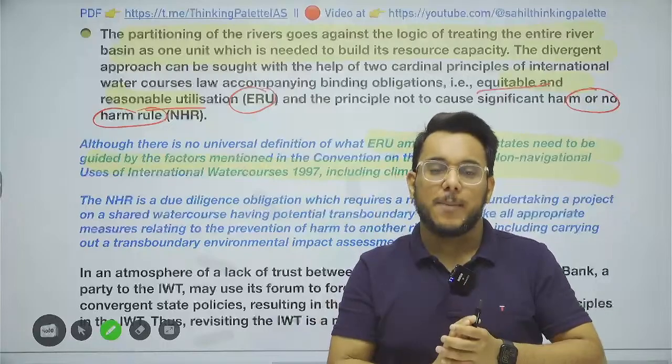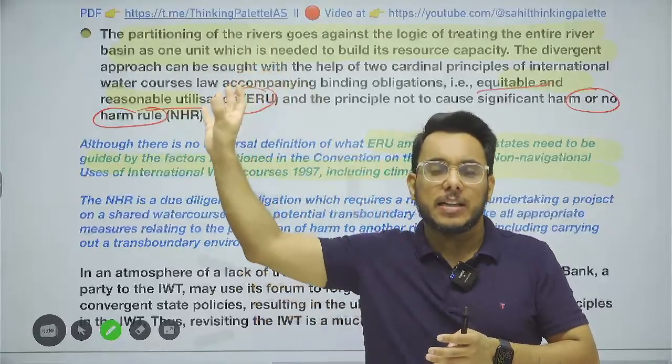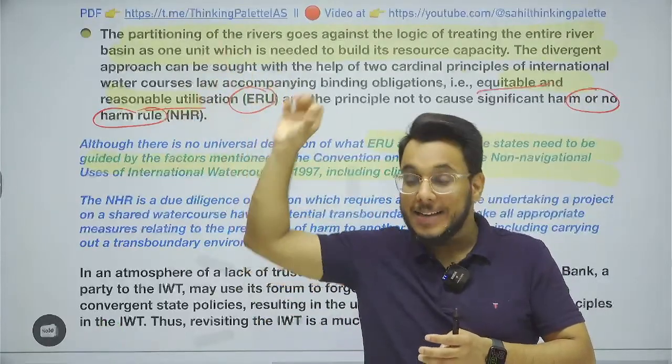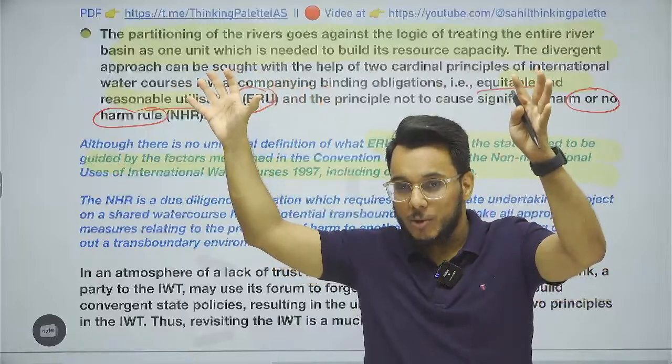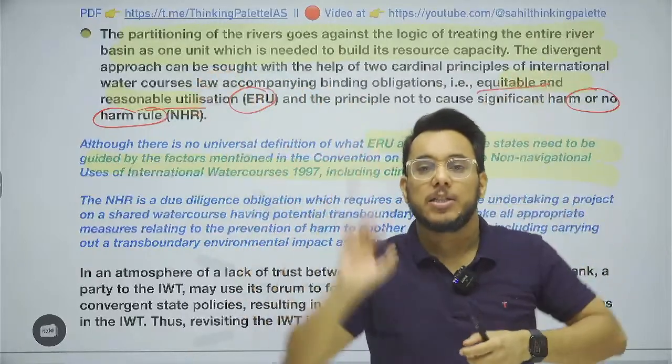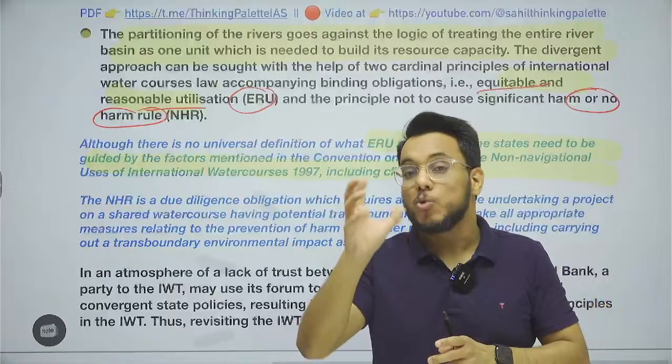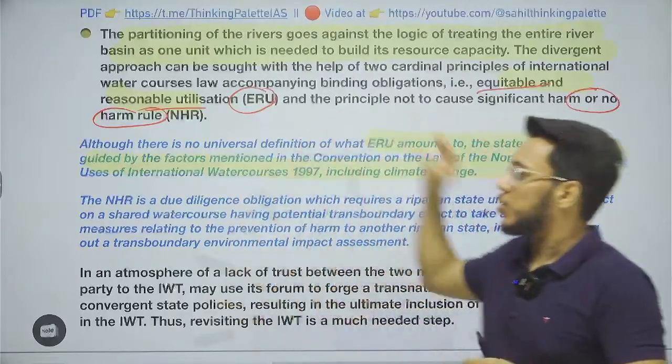Let me give you one example. China is constructing a dam on the Brahmaputra river. China can store a lot of water in those dams and can release that water just to flood India. That is using the water as a weapon. So that should not happen.